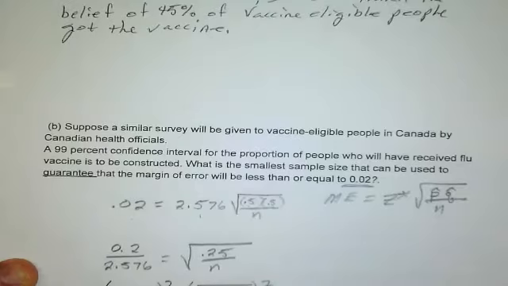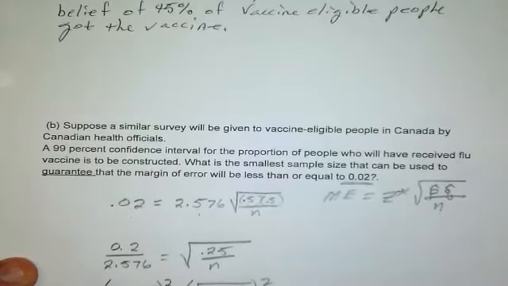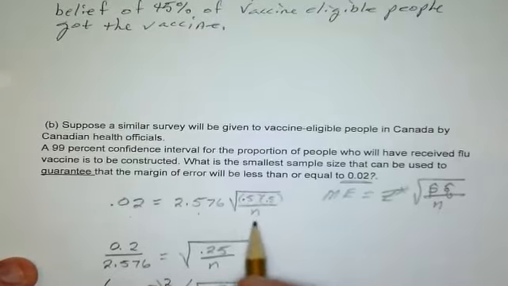We're hoping that we're sampling less than 10% of the Canadian population that's vaccine eligible, and that we randomly selected them. Okay, so we're solving for n.